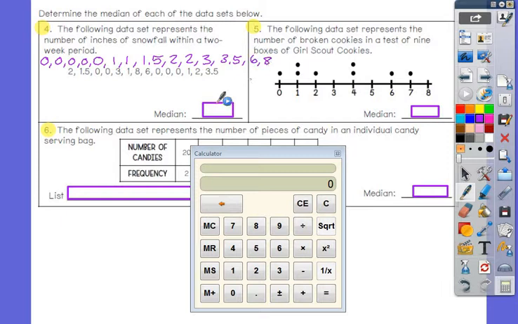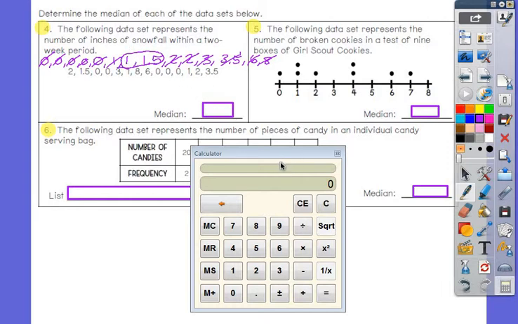And then an 8. All right, to find the middle number, you're crossing off your ends. So you cancel, cancel, cancel, cancel. You're trying to find your middle guy. This was a 3.5. Cancel, cancel. And I have 2 numbers left in the middle.